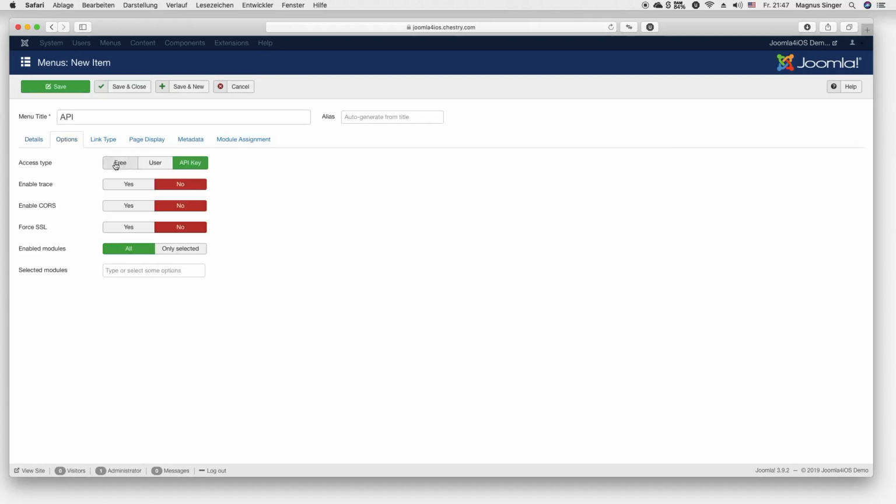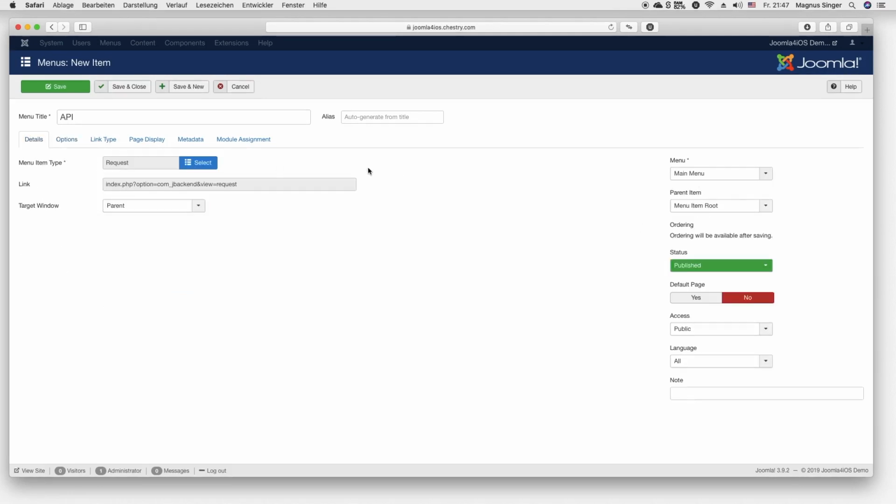So here you have some options. Access type, I'll make it free for now because it's easier for me now. Here you have some basic options. Force SSL, yes, because as you can see here, I have a valid SSL certificate. Selected modules, well, in the community edition we have only the user and content module, so we will enable all of these. And the trace and course I will just disable for now.